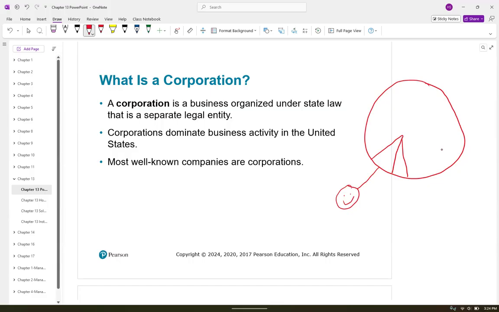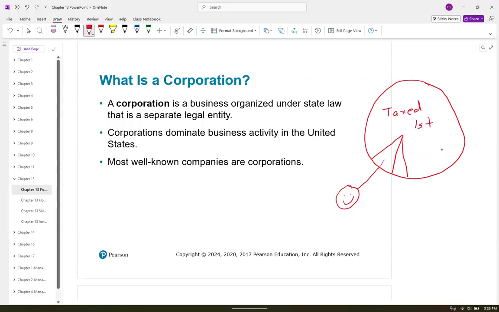Okay. Corporations dominate business activities in the United States. The most well-known companies are corporations. We have a lot of corporations, and a lot of people don't really understand how a corporation actually works. Being incorporated seems to have become synonymous with something really bad. Okay, it's really not. Corporations are taxed at the corporate level, so they're taxed the first time here.